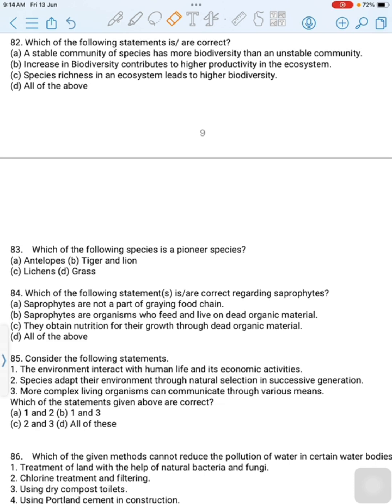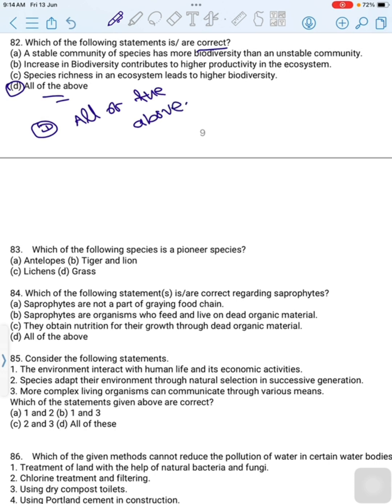Let's start today's discussion. First question is, which of the following statement is correct? First statement is, a stable community of species has more biodiversity than an unstable community. Second statement is, increase in biodiversity contributes to higher productivity in the ecosystem. Third statement is, species richness in an ecosystem leads to higher biodiversity. Last option is all of these above. Then correct option is option D, all of the above. All the given statements are correct.